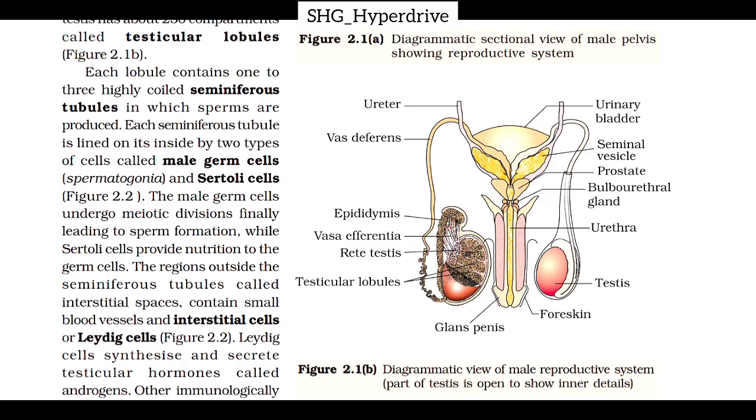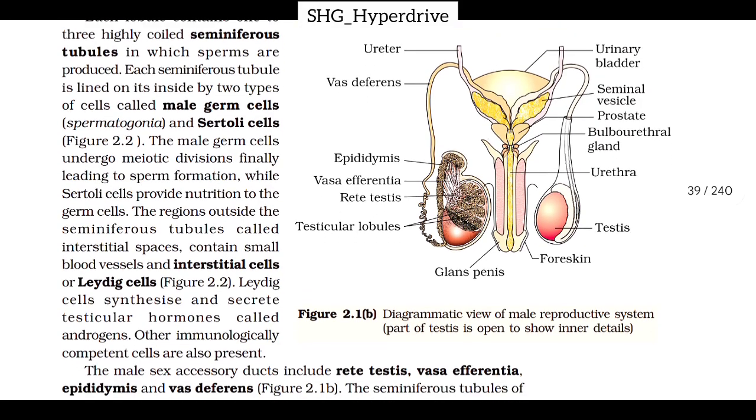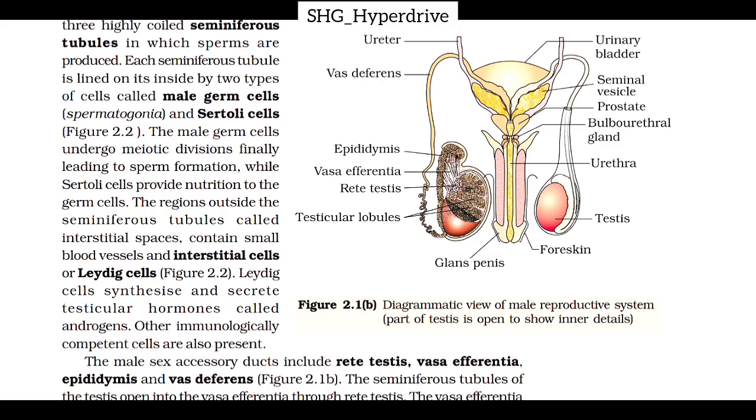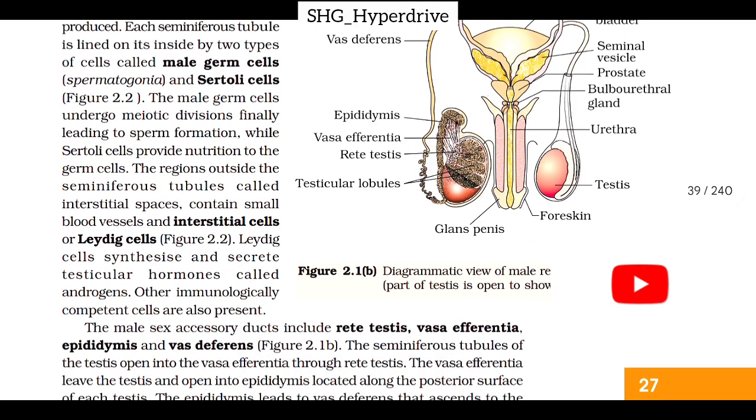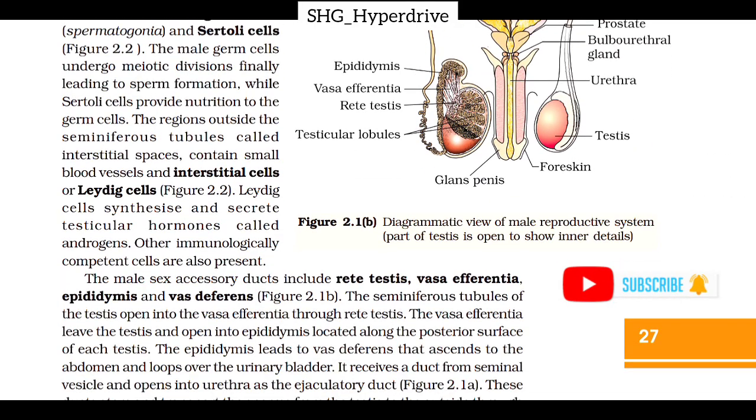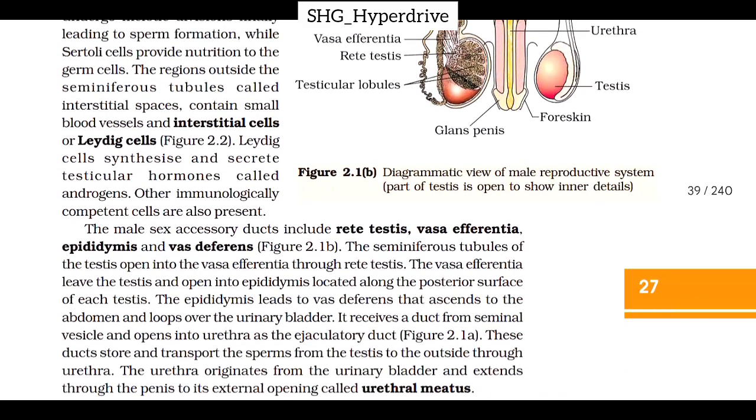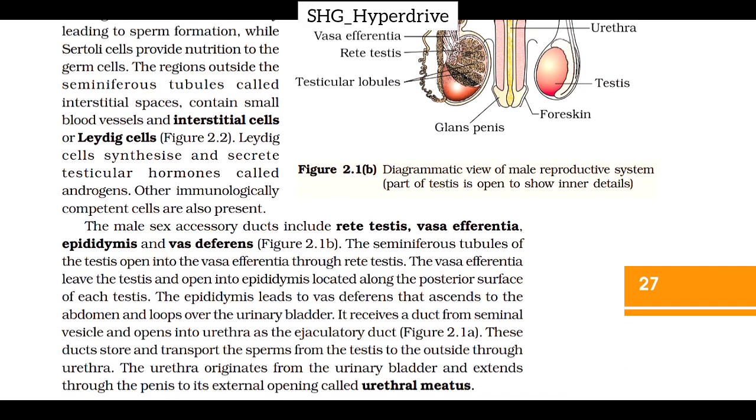Each seminiferous tubule is lined on its inside by two types of cells called male germ cells, that is spermatogonia, and Sertoli cells, figure 2.2. The male germ cells undergo meiotic divisions, finally leading to sperm formation, while Sertoli cells provide nutrition to the germ cells. The region outside the seminiferous tubule is called interstitial spaces, containing small blood vessels and interstitial cells or Leydig cells. Leydig cells synthesize and secrete testicular hormones called androgens. Other immunologically competent cells are also present.